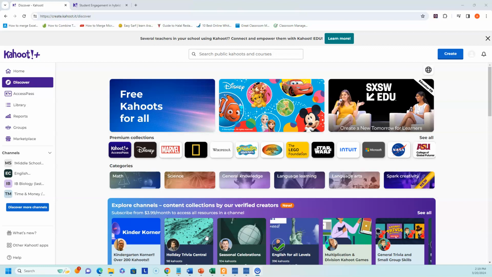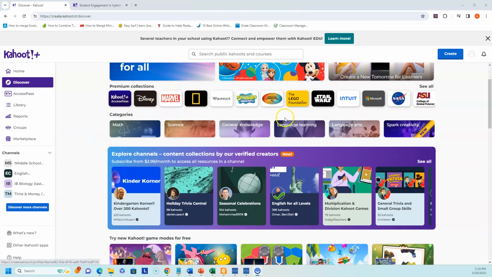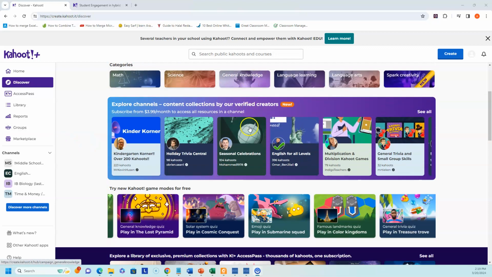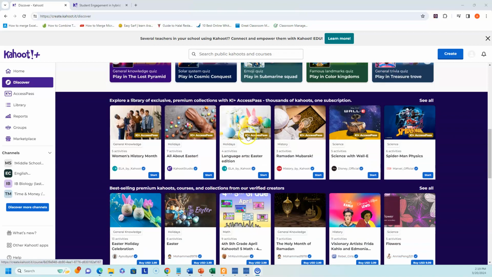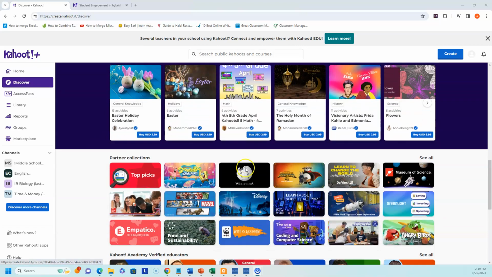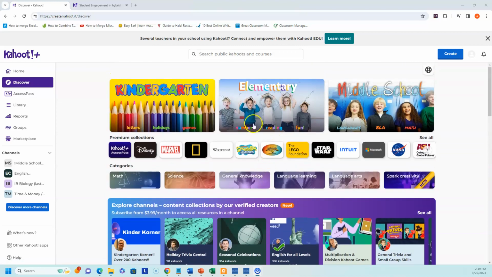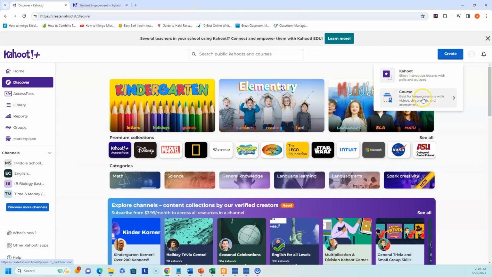and what are the latest options that are available. So here, for example, in Kahoot, you have these courses or collections available that you can register for if you want. It gives you basically full-blown courses with some videos, tutorials, and then questions and answers afterwards. But for our case, we're just going to make our own questions through using the AI technology. So here you have the option of creating a course if you're registered to it, or a Kahoot, a short interactive lesson with polls and quizzes.